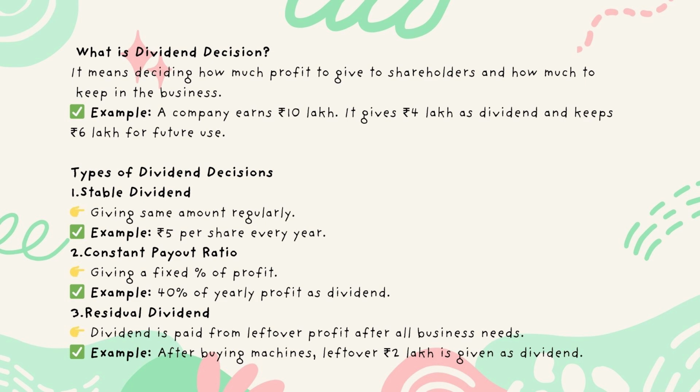Types of dividend decisions. 1. Stable dividend, giving the same amount regularly. Example, 5 rupees per share every year. 2. Constant payout ratio, giving a fixed percent of profit. Example, 40% of yearly profit as dividend. 3. Residual dividend, paid from leftover profit after all business needs. Example, after buying machines, leftover 2 lakh rupees is given as dividend.